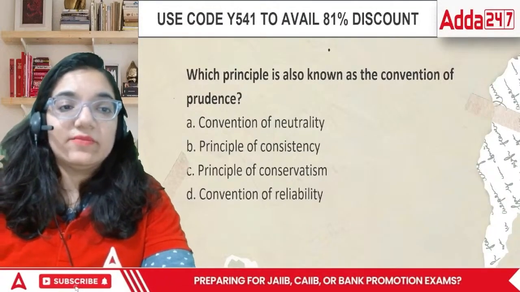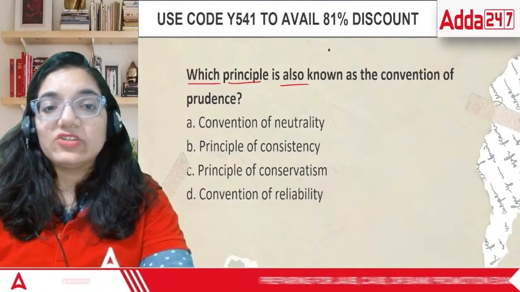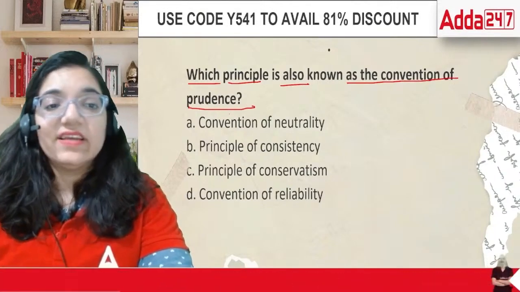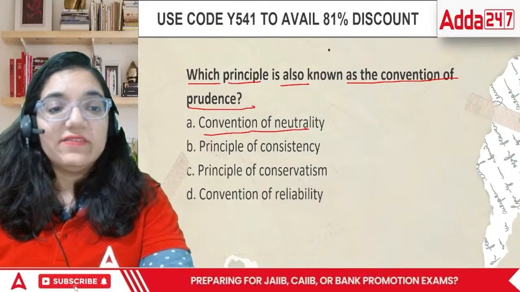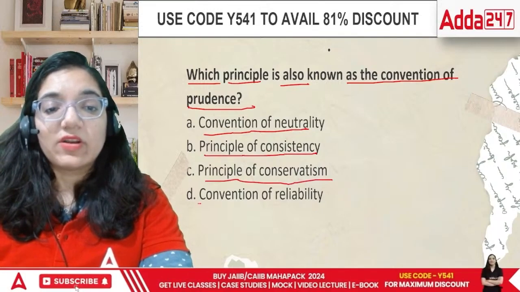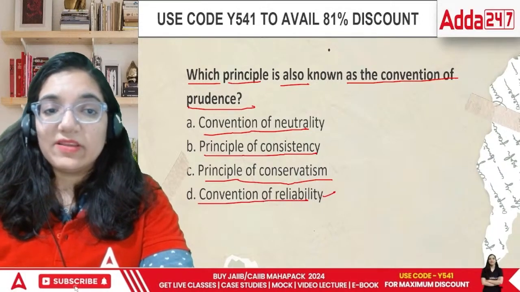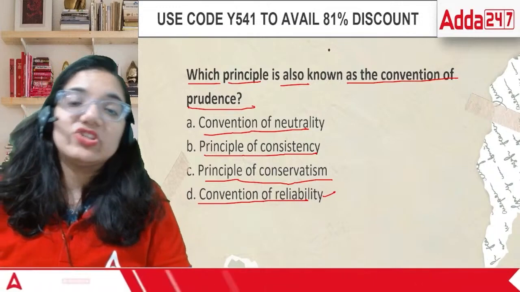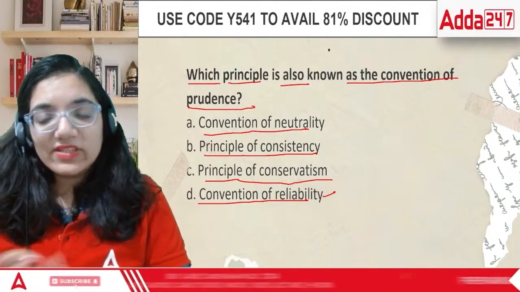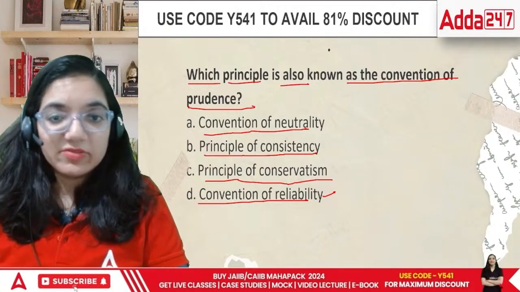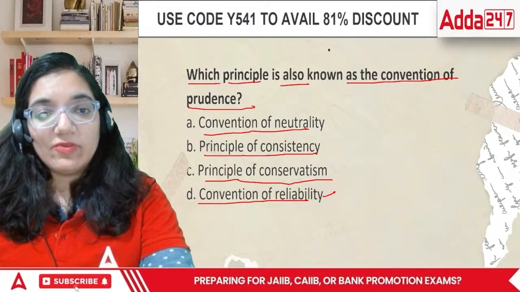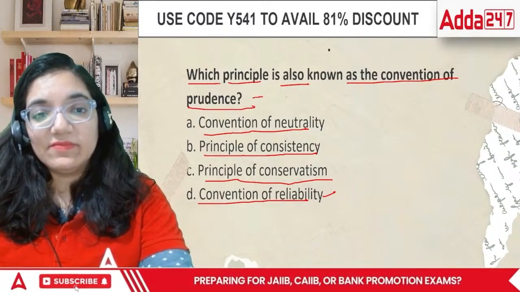Next point. Which principle is also known as the convention of prudence? We have just done it. Convention of neutrality, the principle of consistency, principle of conservatism, or convention of reliability. The conventions are also sometimes called principles, and the terms are used interchangeably a lot. When we talk about prudence, the other name for prudence is conservatism.